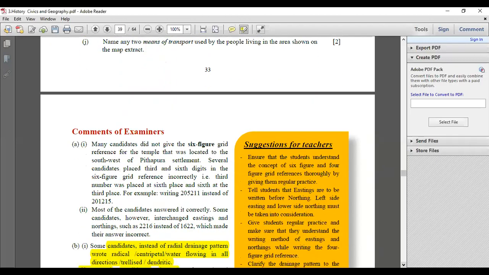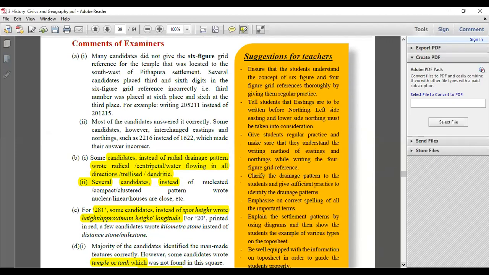Let me go quickly to the analysis of the topography and what they've done. See, most of the 4-figure grid is not a problem. You can easily identify that. The 6-figure grid is not there in this year's syllabus, so you are still in a comfortable position.